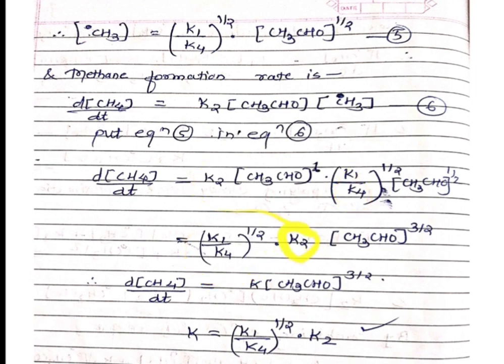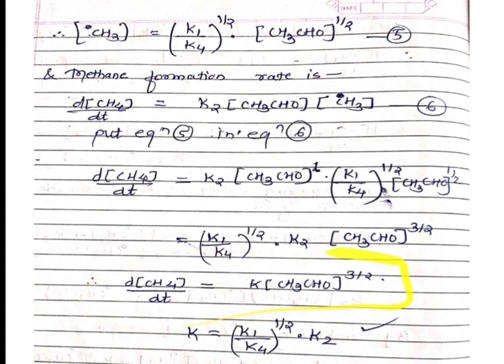This K2 is here into CH3CHO raised to 1 and CH3CHO concentration raised to half. So 1 plus 1 by 2 which is equivalent to 3 by 2. So instead of K1 by K4 bracket raised to half into K2, you can note down the capital K. So dCH4 by dt is equal to K into concentration of CH3CHO bracket raised to 3 by 2.